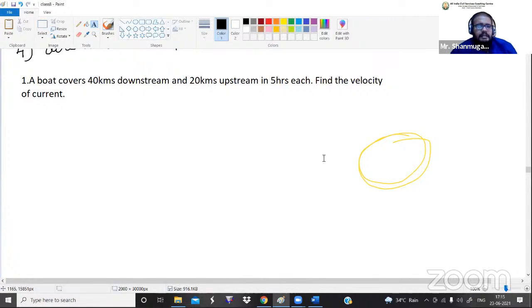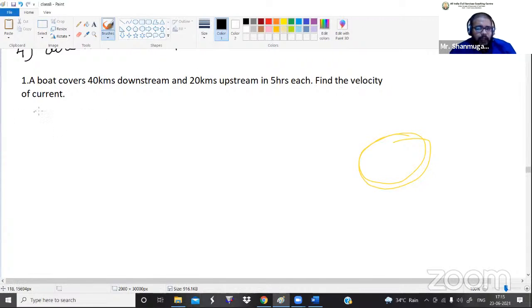A boat covers 40 kilometer downstream and 20 kilometer upstream in 5 hours each. Find the velocity of the current. Guys, listen here. What is meant by velocity? Speed, velocity, both are same. Now they have given a boat covers 40 kilometer downstream and 20 kilometer upstream in 5 hours each. Find the velocity of the current.